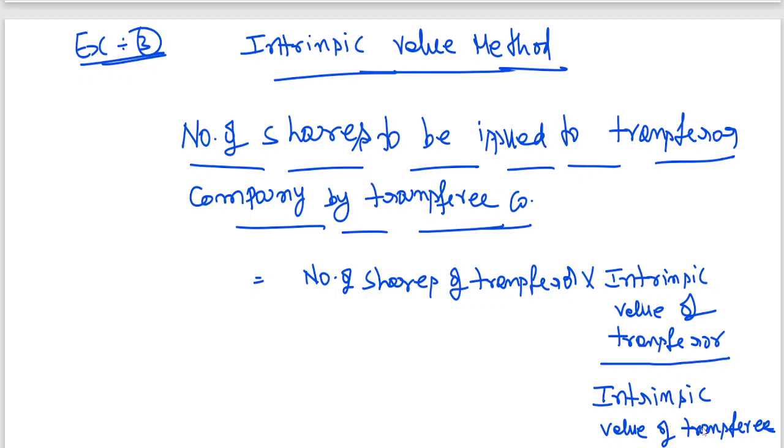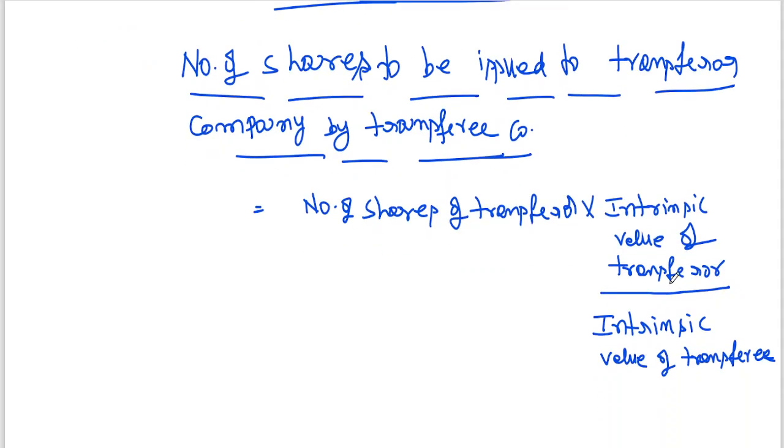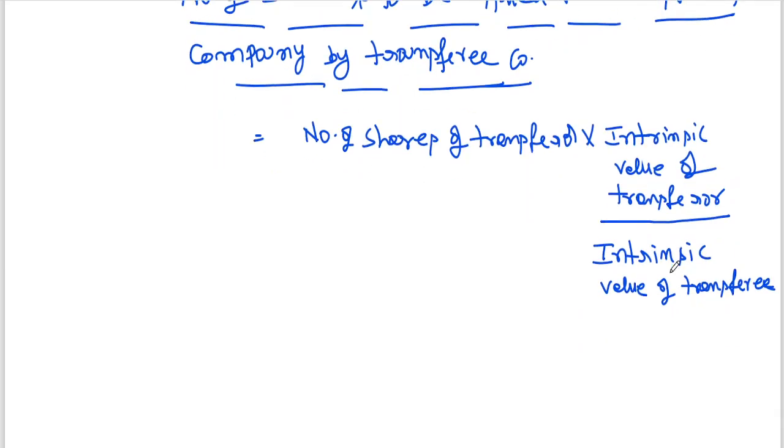So how to find out that information? Then I'll come back to the share exchange ratio, etc. Please listen to me carefully. Under the intrinsic value method, the number of shares to be issued to transferor company by transferee company, the formula is number of shares of transferor into intrinsic value of transferor by intrinsic value of transferee.